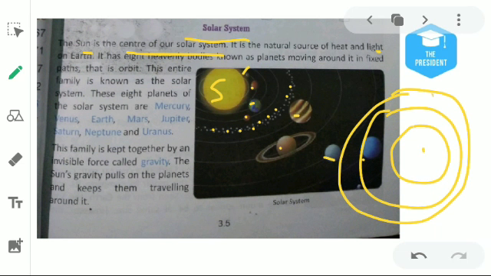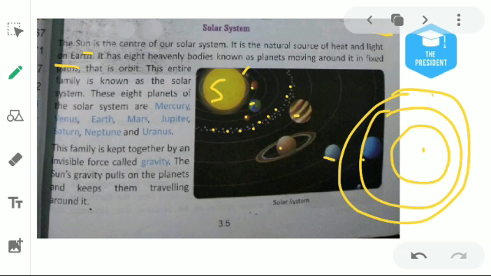It is the natural source of heat and light. We are living on the surface of the earth, and of course we get light from the sun in the daytime, and also heat from the sun in the daytime.